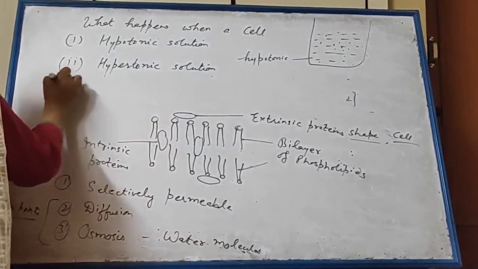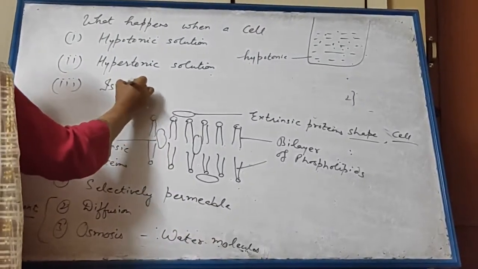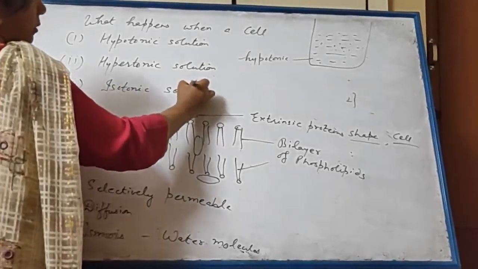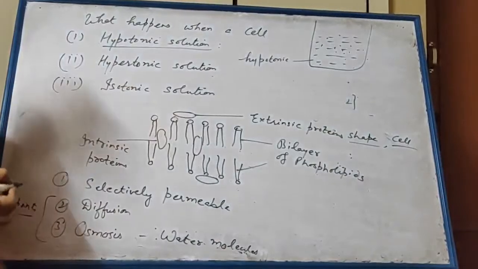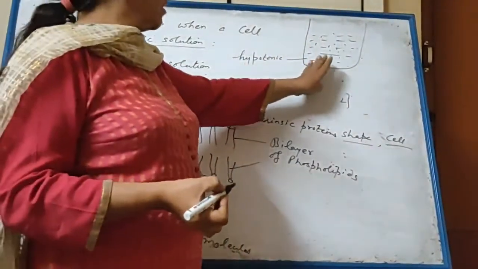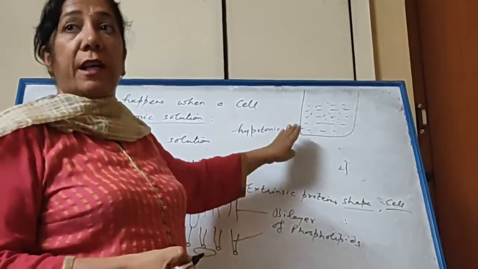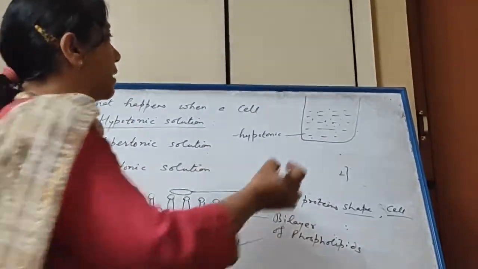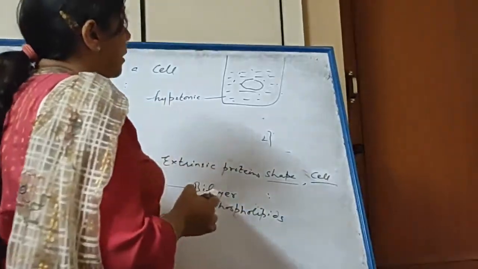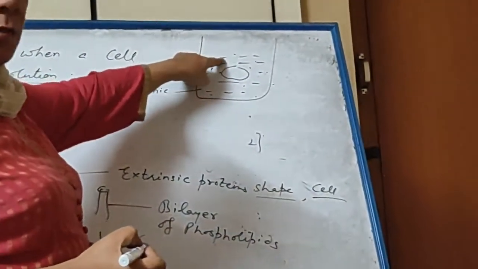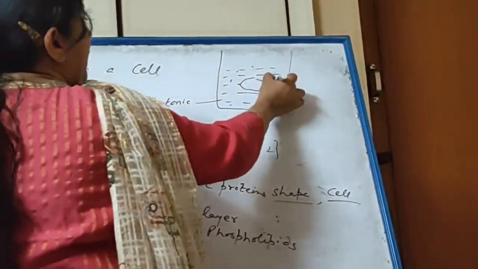And one more type we will study, that is isotonic solution. So let's begin with hypotonic. Hypo means more concentration of water, that is dilute solution. So when a cell is put in hypotonic solution, since the concentration of water is more outside, water will enter in the cell.